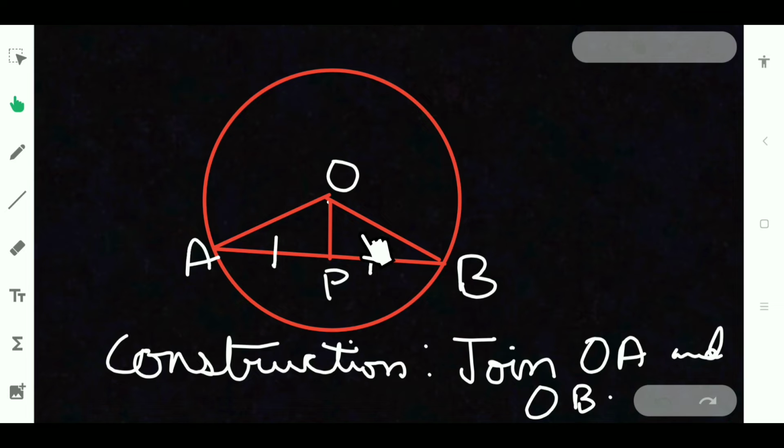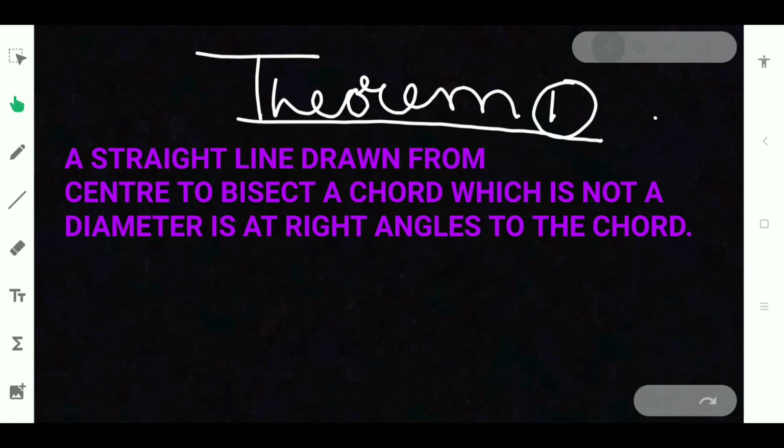OAP and OPB. OAP and OAB. OBP. So here you are having AP is equal to PB, that is given in the question. Bisecting means given in the question, no? It is given in the theorem, right? That is, so is at right angle we have to prove. So in order to prove that, center to bisect a chord which is not a diameter.